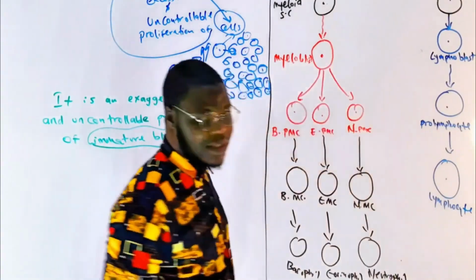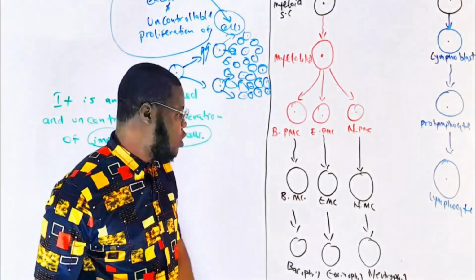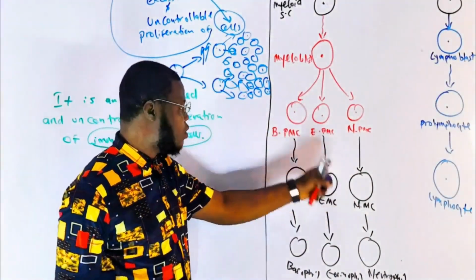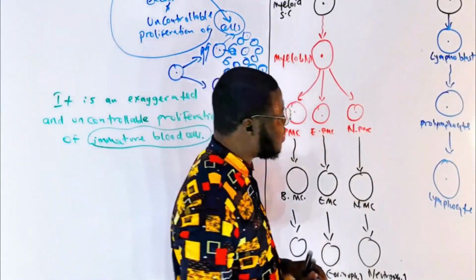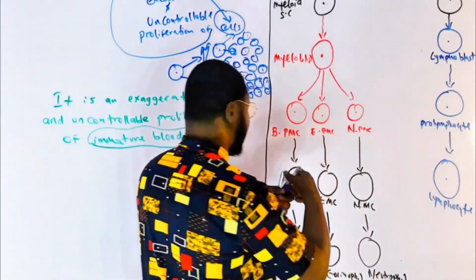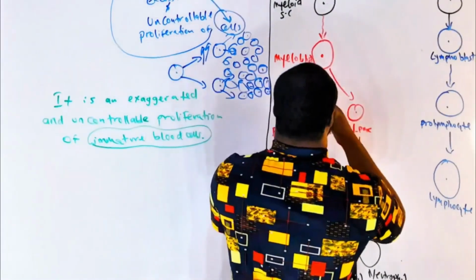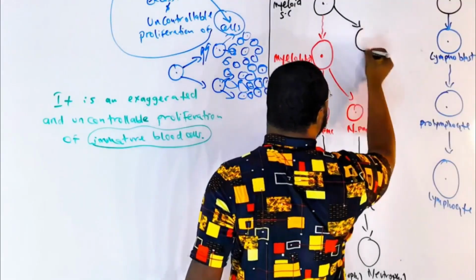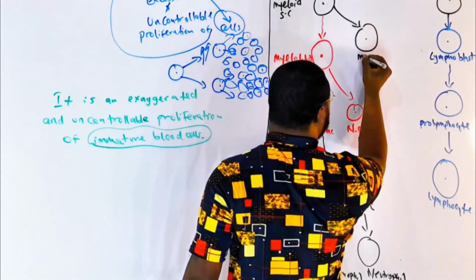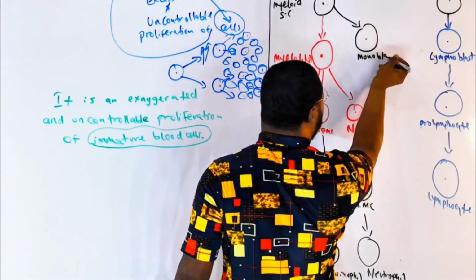Now, this is just a schematic diagram, not a real diagram of these cells. You know they have the nucleus, so disregard that. The point is, apart from that, you have one more cell to differentiate into, and that is the monocyte. Firstly, it becomes the monoblast.